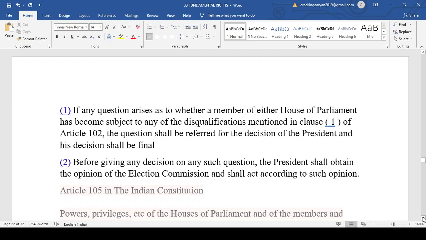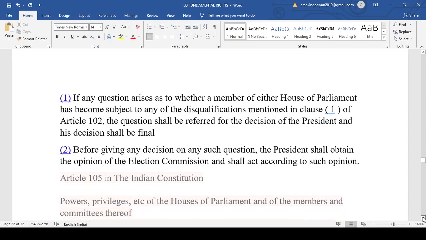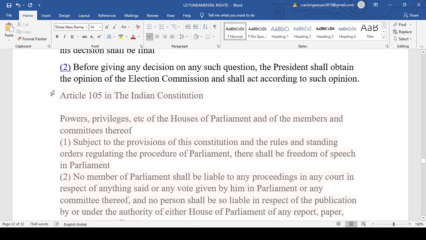And another thing is that before giving any decision, the President shall obtain the opinion of the Election Commission and shall act according to such opinion. So the President is just a nominal head, nothing more. Now this is Article 105.